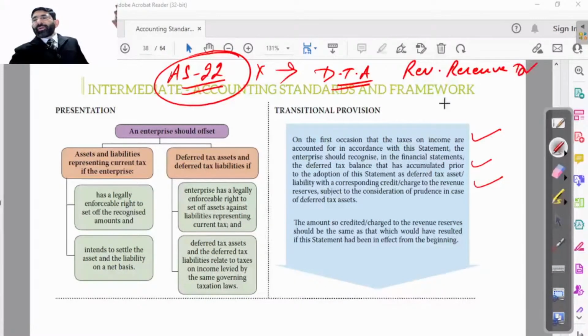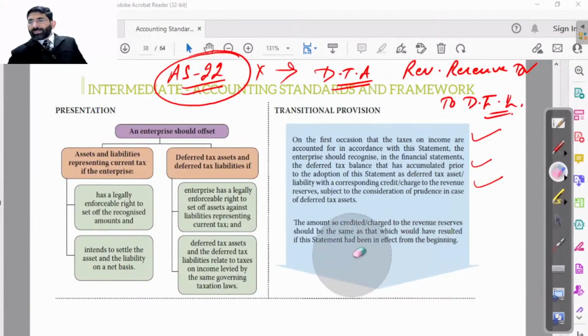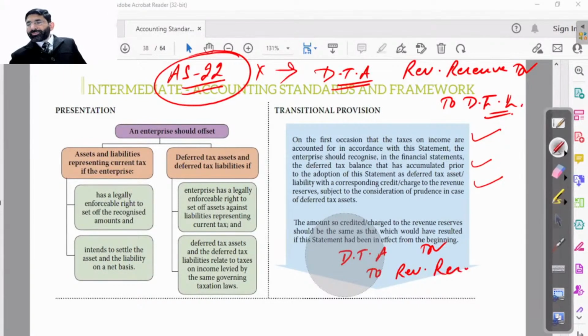Debit revenue reserve to create a deferred tax liability, and you have to reverse revenue reserve to, that is, deferred tax asset debit to revenue reserve. What is revenue reserve?